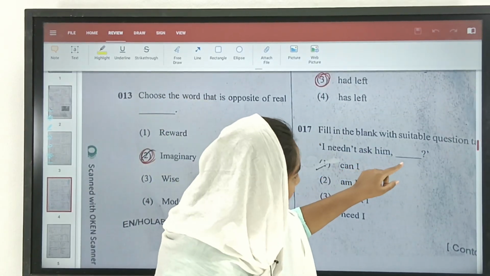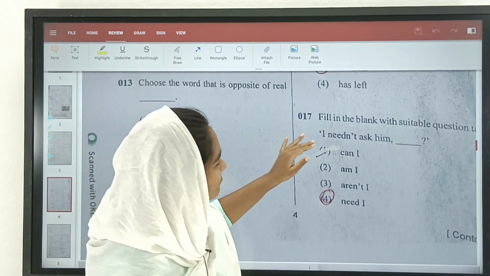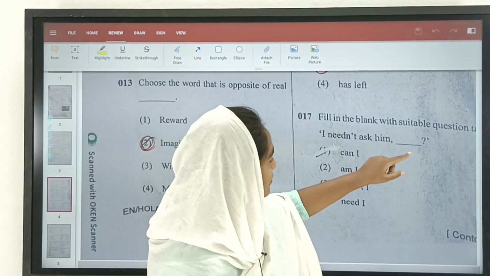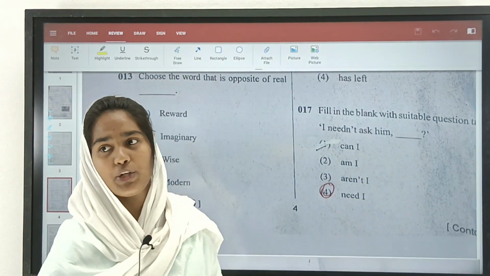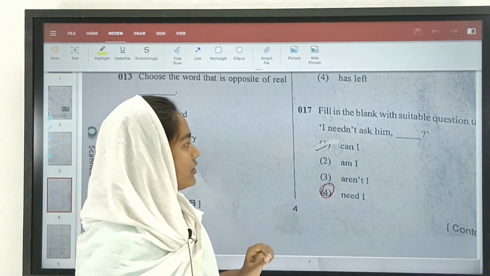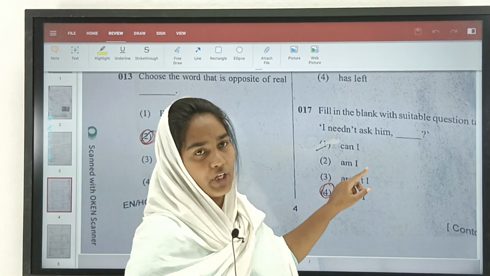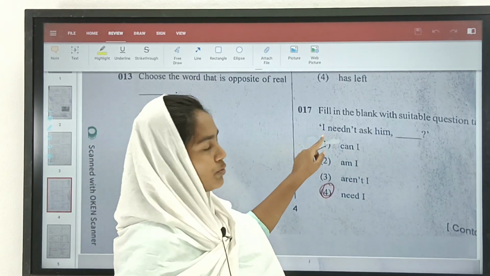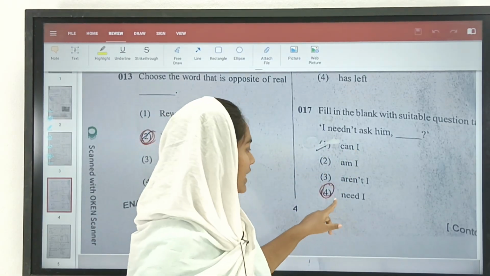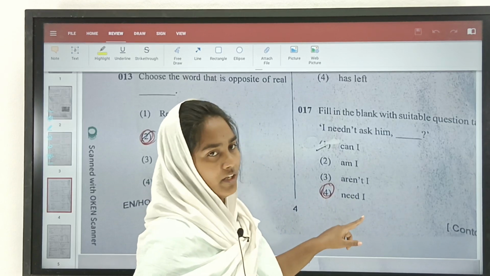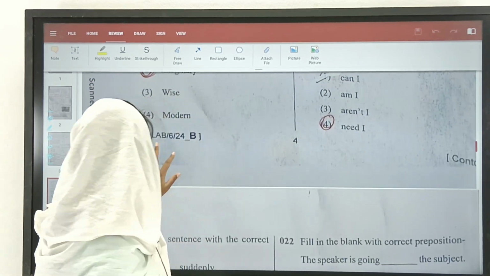Fill in the blank with the suitable question tag. I needn't ask him, dash. That means here we need to add a question tag. Here we have I needn't. We already have needn't here. So we just need to change that into a question to form this as a question tag. So that is the 4th option, need I. Okay. So let us move on to the next one.